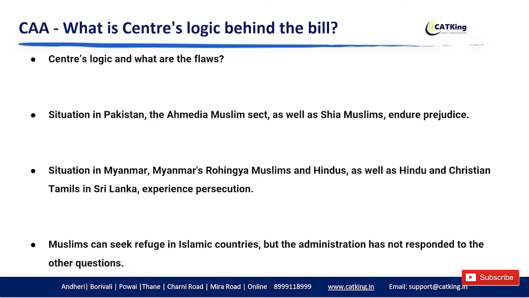Okay, we are coming to the main part of it, कि center का logic क्या है behind the bill. What is it that they are saying to propose or strongly propagate whatever is mentioned in this particular amendment act. So center का logic क्या है पहले समझ लेते हैं. Now according to the center, there are several minority groups who have fled persecution in Muslim majority countries. But there is a flaw associated with this particular logic that the center has. And what is that flaw? The logic is flawed because the statute does not protect all religious minorities or extend to all neighbors.